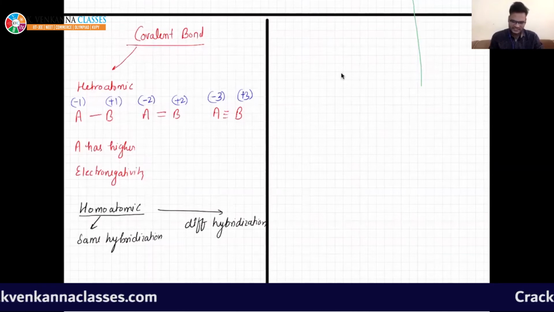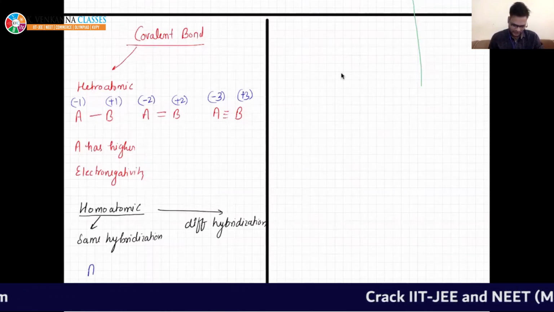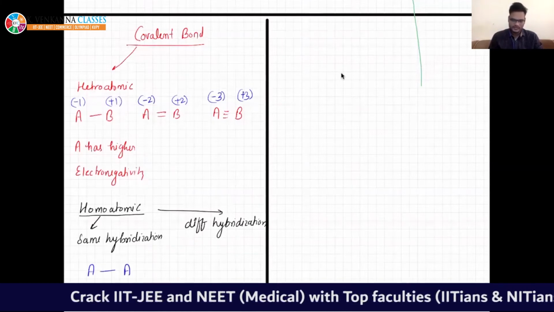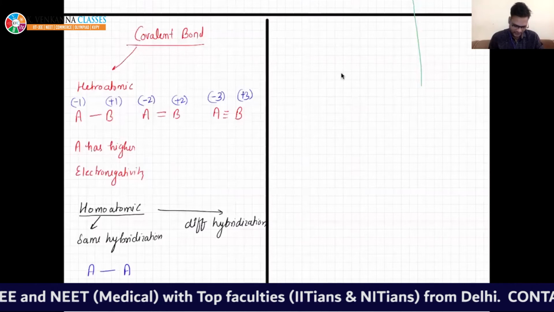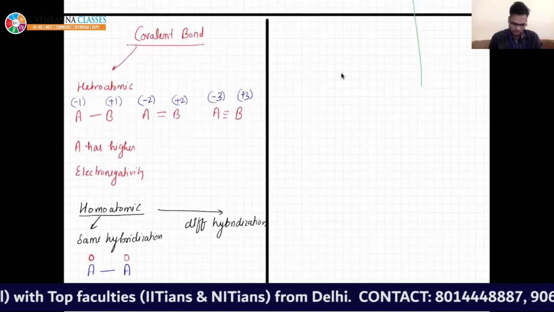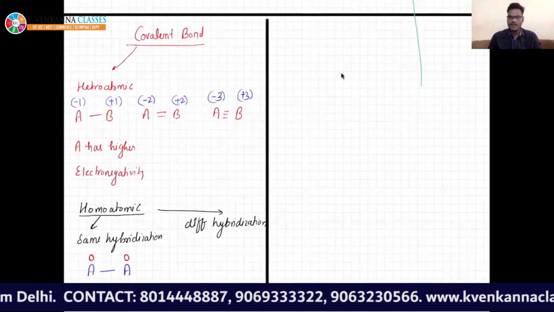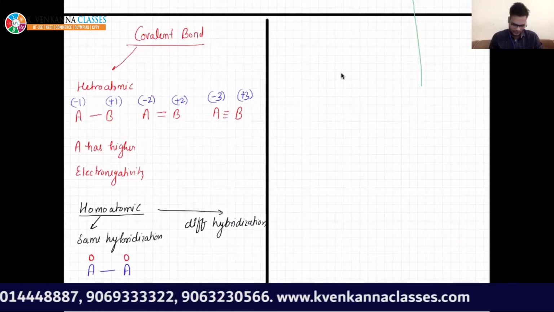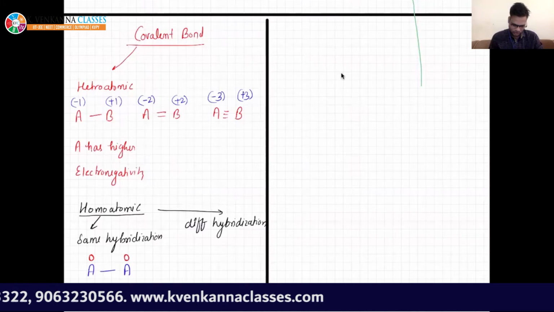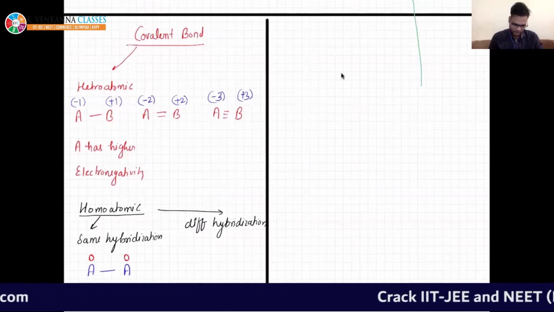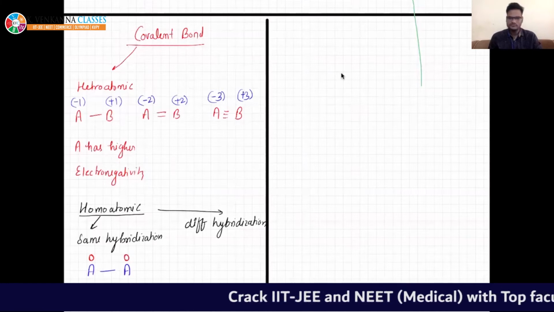If hybridization is same, for example A and A, then each will get 0 oxidation number. Examples: Cl2, H2, N2. We have already studied Cl2, H2, N2. In this case, chlorine 0, hydrogen 0, nitrogen 0.